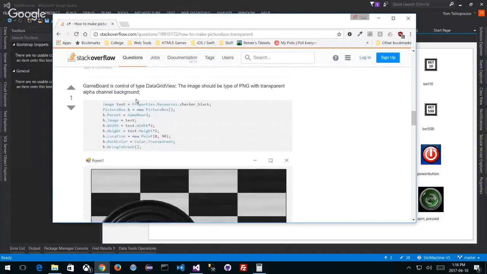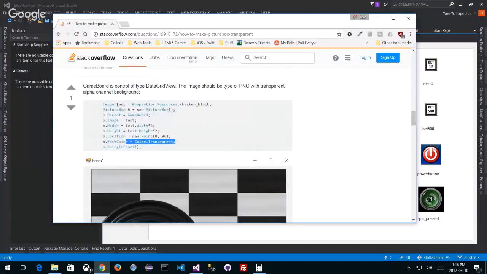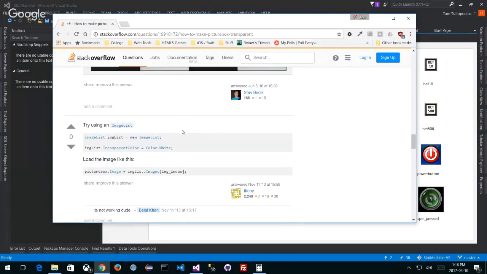But what about something else? So here's a picture box, the width and the height, and here's my background, which is Color.Transparent, which is exactly what we set up. And we also can bring it to front or send to back, because we can change the alignment of the object from front to back. Notice that the image test is the checker black. That's what they used, and what we're going to do is load in the test image, the image is the test image on the background. That's what they're showing here.